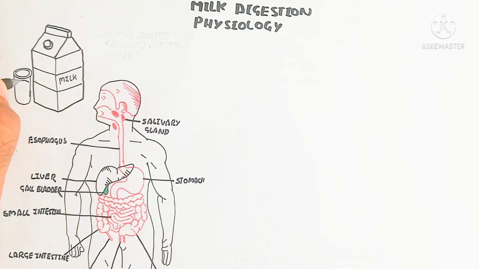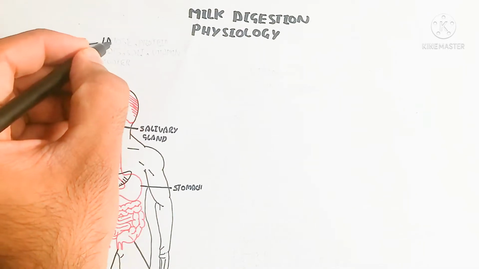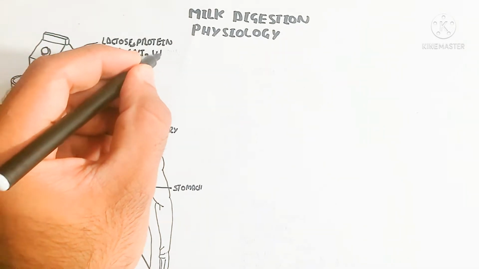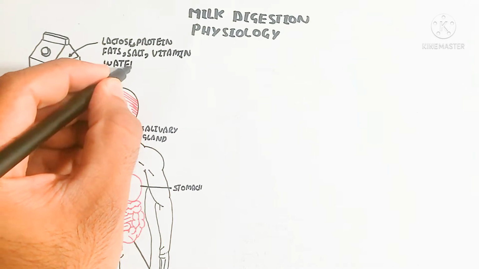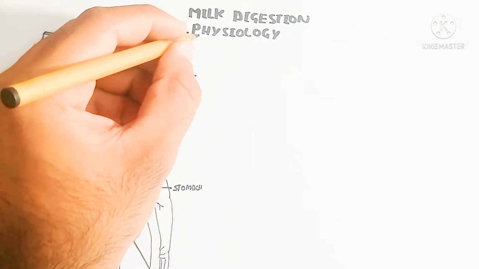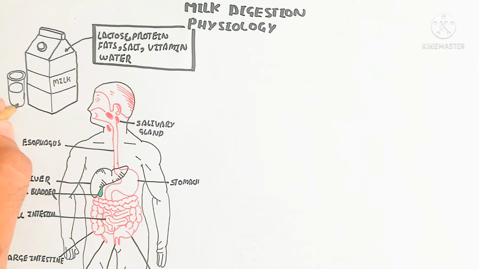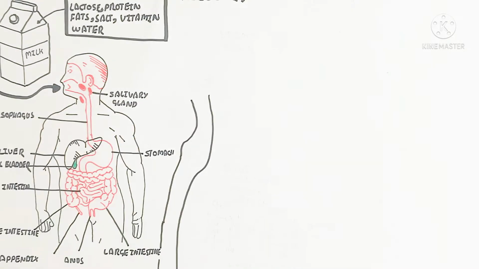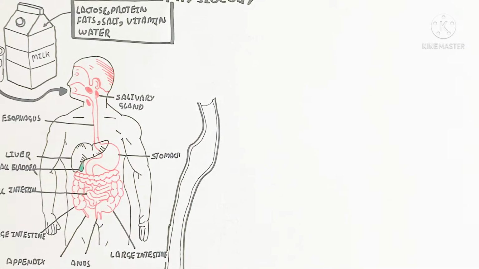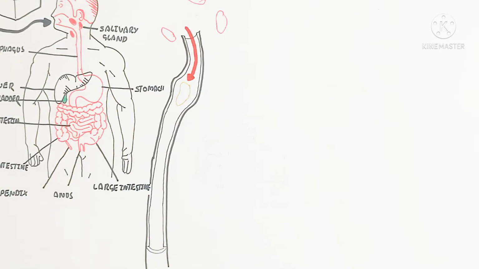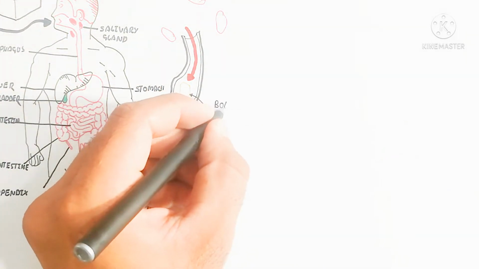So let's draw here the milk. Basically, when we take milk, it contains lactose, protein, fat, salt, vitamin, and water. It is in the form of liquid at room temperature. Let's begin to understand: there is no mastication process, the oral cavity and teeth are not involved, but it moves directly into the esophagus.